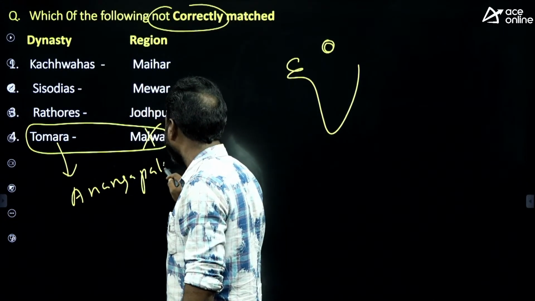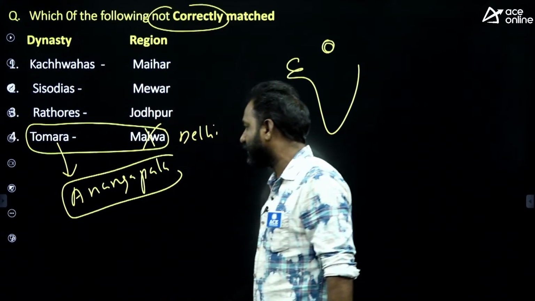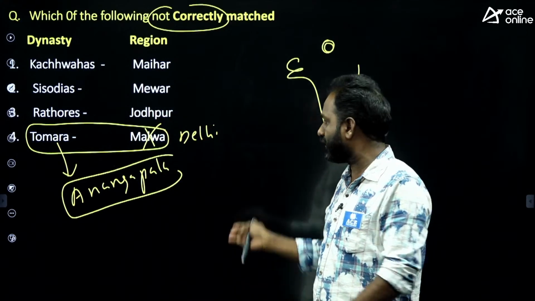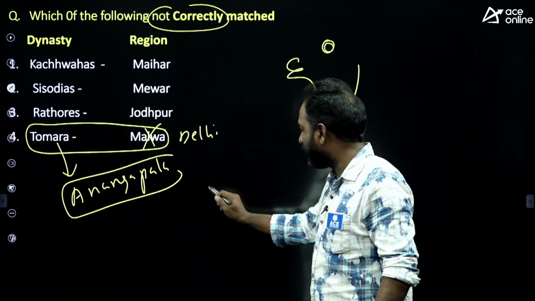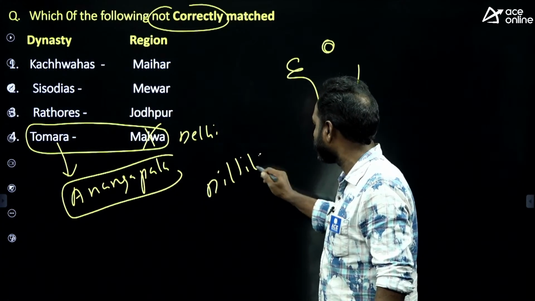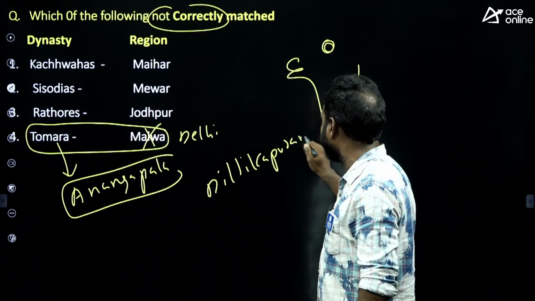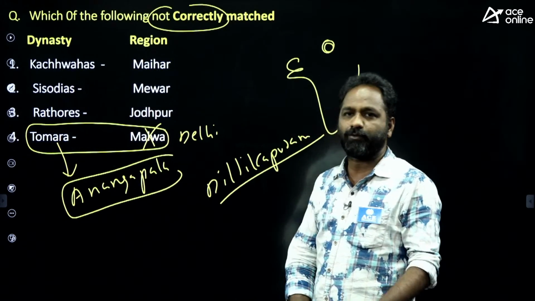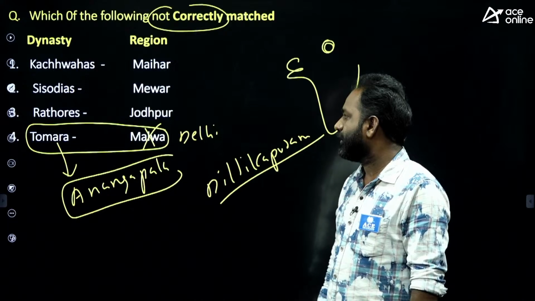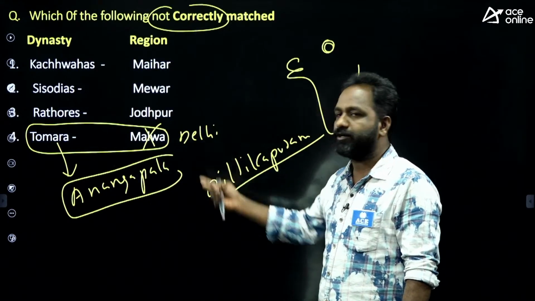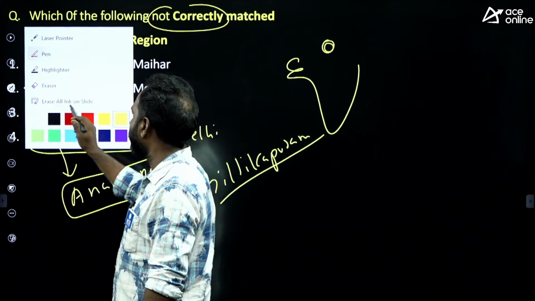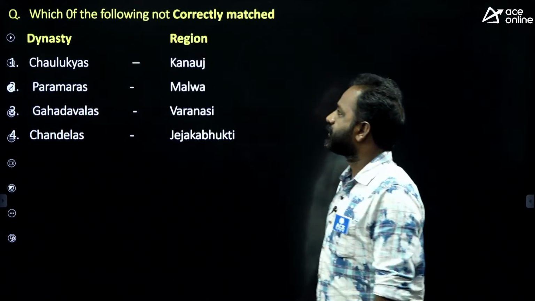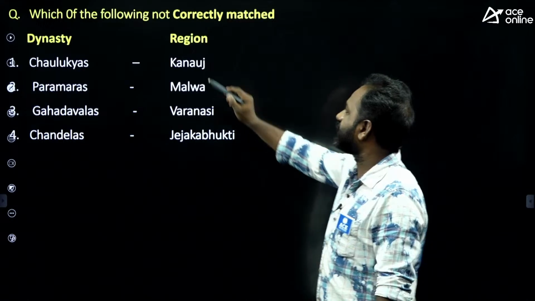We believe that during Anangapala's time the Delhi city was built, and maybe it was called Dillikapuram. In course of time, this Dillikapuram became Delhi only. So Tomara dynasty, Anangapala, built Delhi.